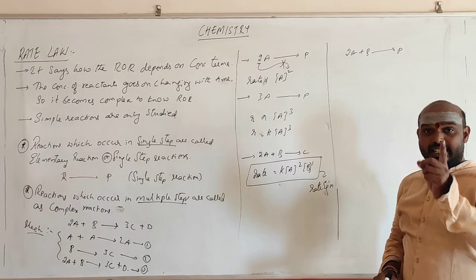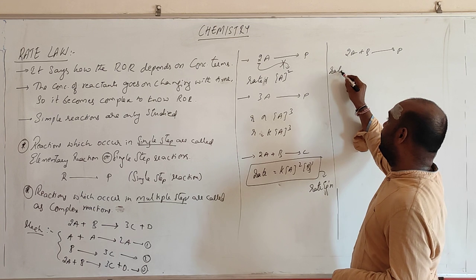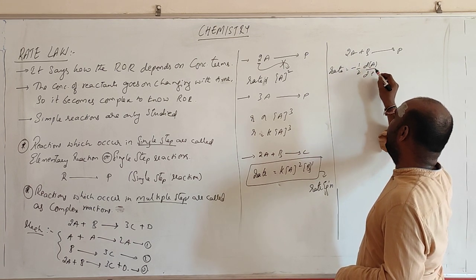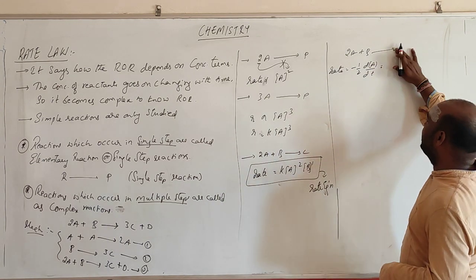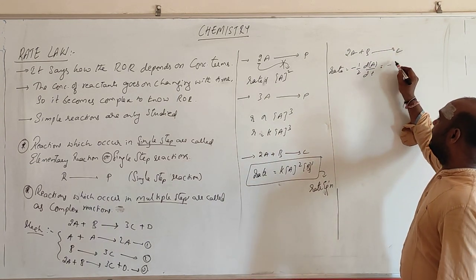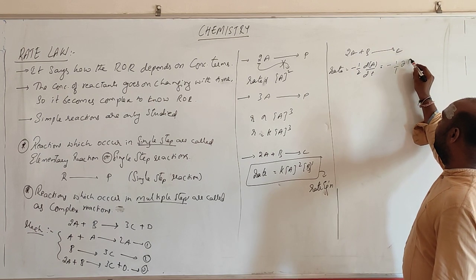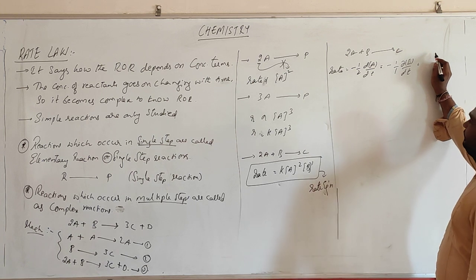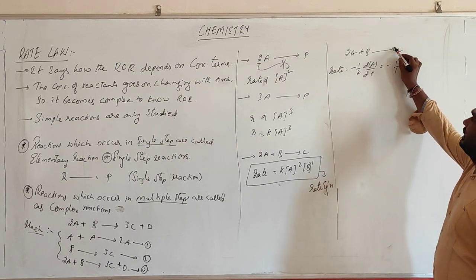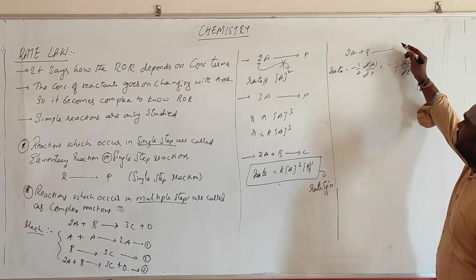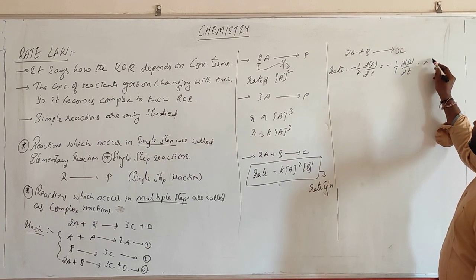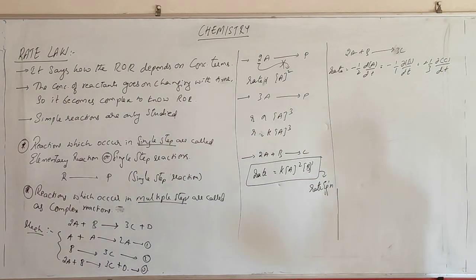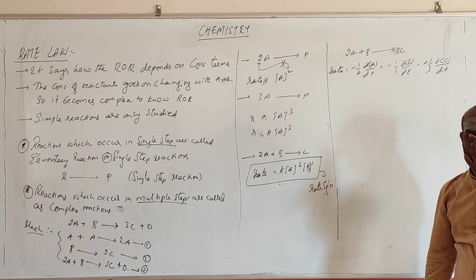You can write rate in one form, that is rate is equal to minus 1 by 2 dou A by dou T, which is equal to, suppose you take B, minus 1 by 1 dou B by dou T, which is equal to, if you take C, plus 1 by 3 dou C by dou T. So this is one of the ways of writing the rate of a reaction.